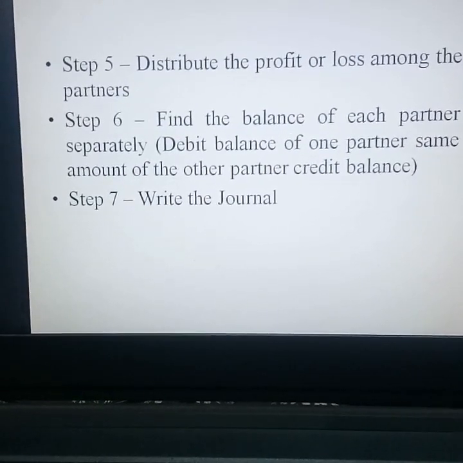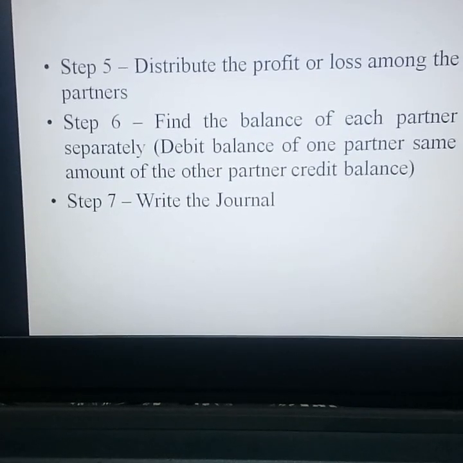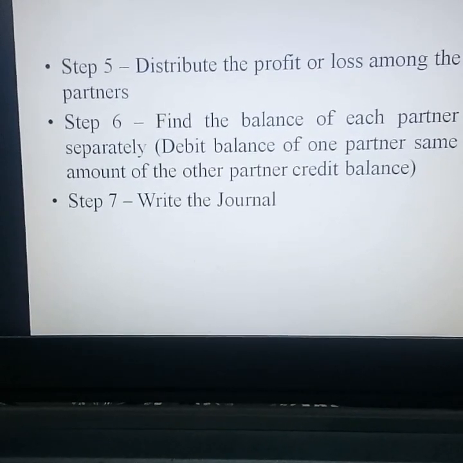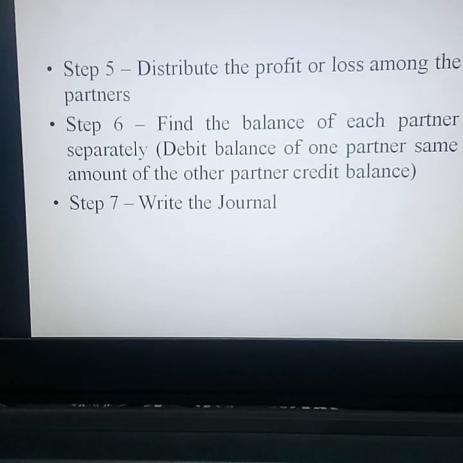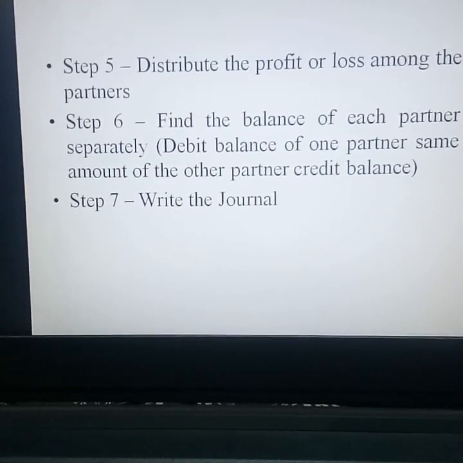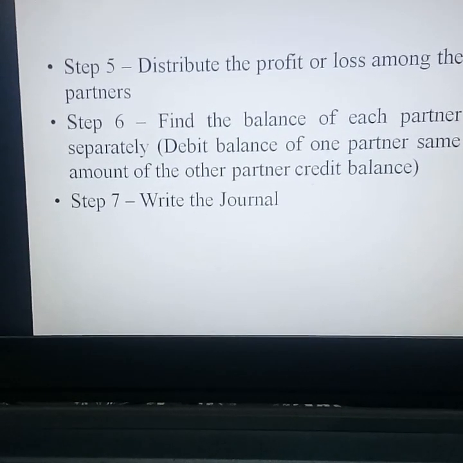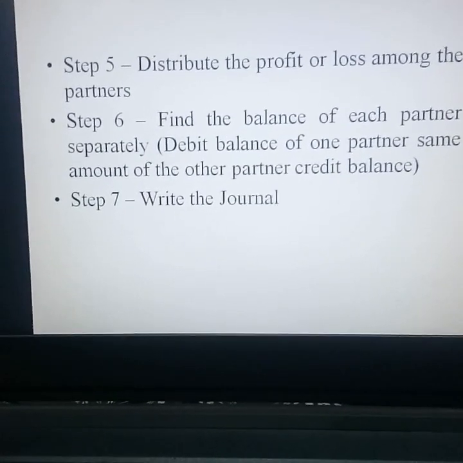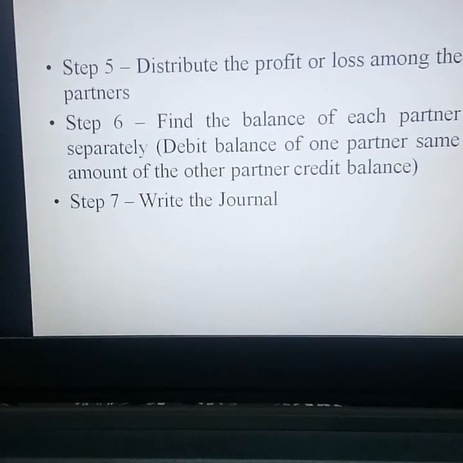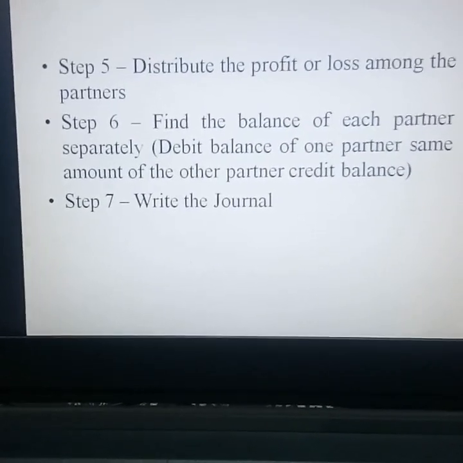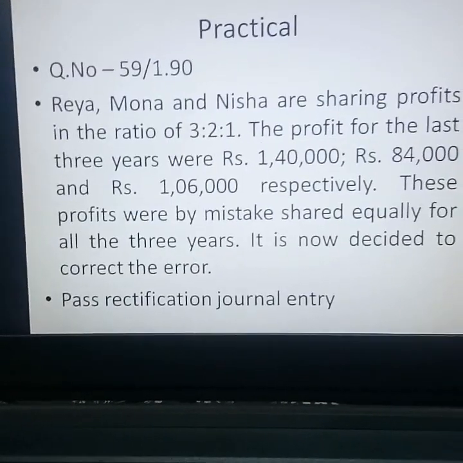Fifth, distribute the profit or loss among the partners. Sixth, find the balance of each partner separately. The debit balance of one partner is the same amount as the credit balance of the other partner. Then step 7, write the journal. Now we will do an exercise.